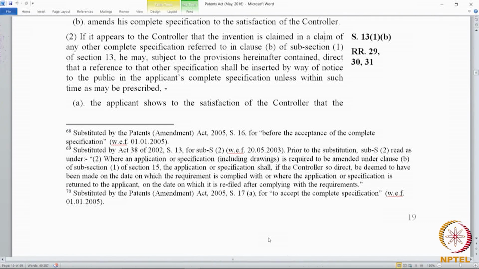So, this is what we call prior art that was about to be published, or prior art that was in the dormant mode. The prior art was already there, priority was already there, but it is in the dormant mode. We know that there is a dormant 18-month period where things need not be published. During that time, there could be prior art that props up, which nobody can search.